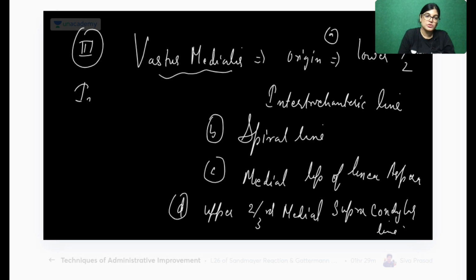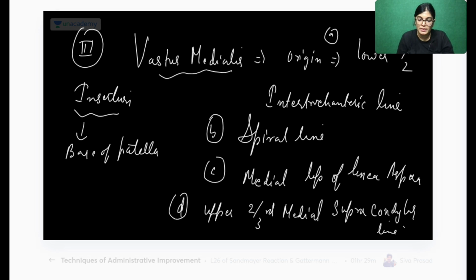What about insertion? This is also important because it is inserting in more area of the patella. So it inserts into the base of the patella and the medial border of the patella. So it is the upper 2/3 of the medial border of the patella.